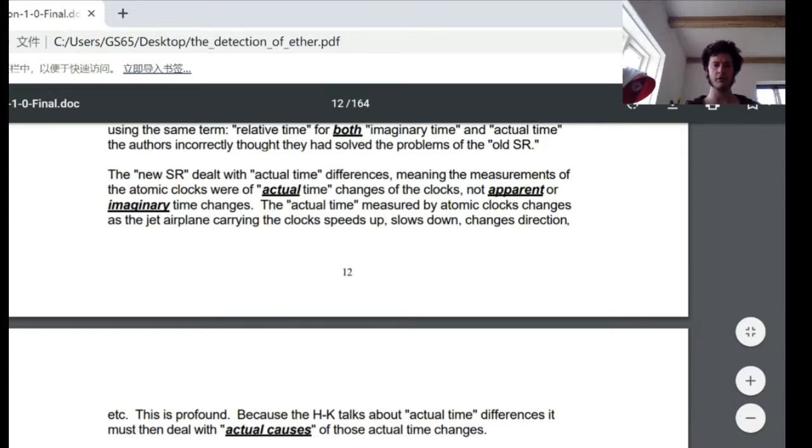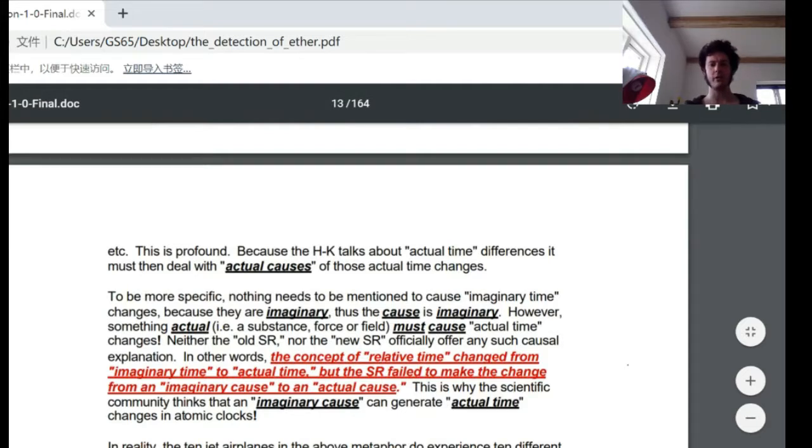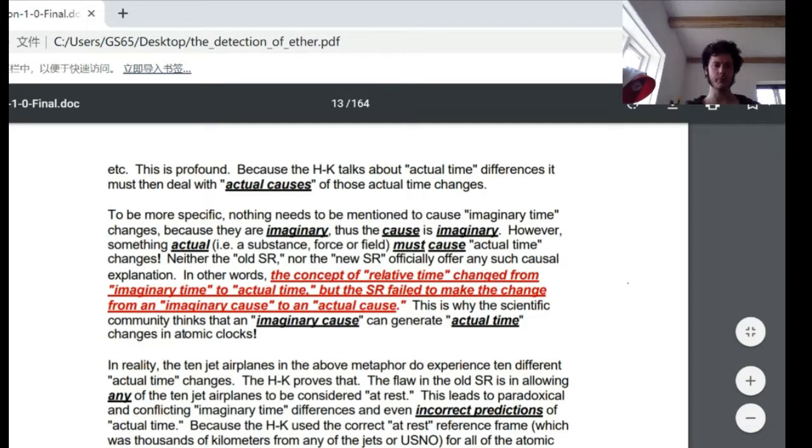The actual time measured by an atomic clock changes as the jet airplane carrying the clock speeds up, slows down, changes direction, etc. This is profound because if the new special relativity talks about actual time differences, it must then deal with actual causes for those actual changes. To be more specific, nothing needs to be mentioned to cause imaginary time changes, because they are imaginary. Thus, the cause is imaginary. However, something actual, that is a substance, force, or field, must cause actual time changes. Neither the old special relativity nor the new special relativity officially offers any such causal explanation.